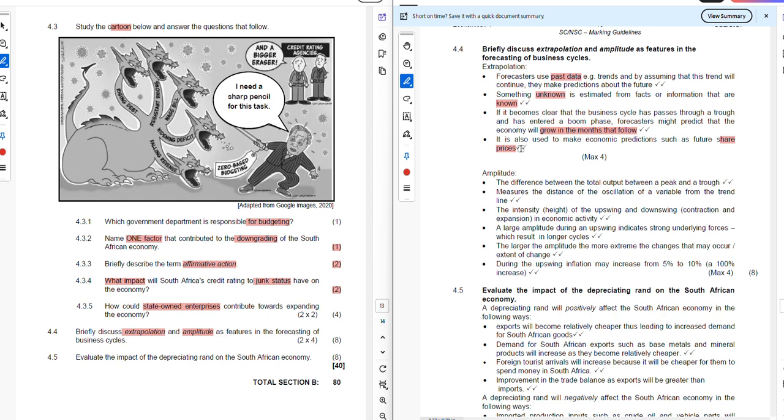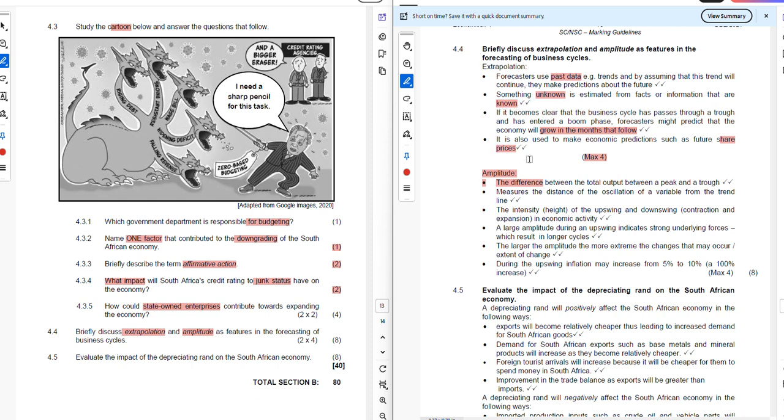Now that we have looked at extrapolation, I want us to look at amplitude. Candidates need to be aware that a maximum of 4 marks is available for extrapolation and another 4 marks for amplitude. With that being said, the candidate is expected to only provide 2 points.